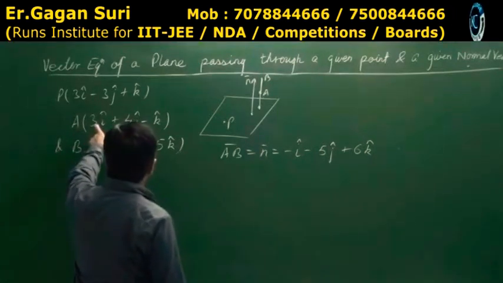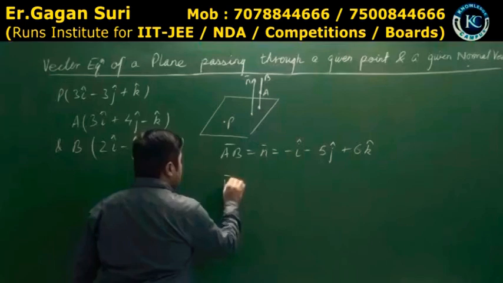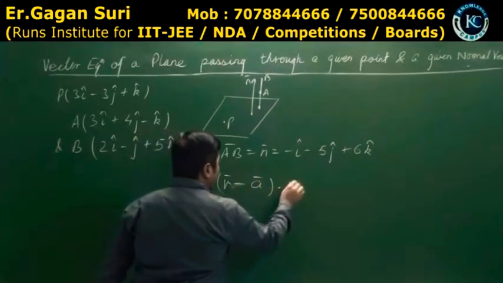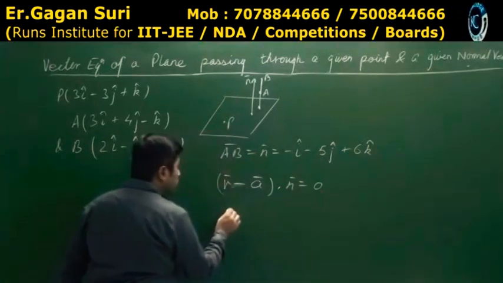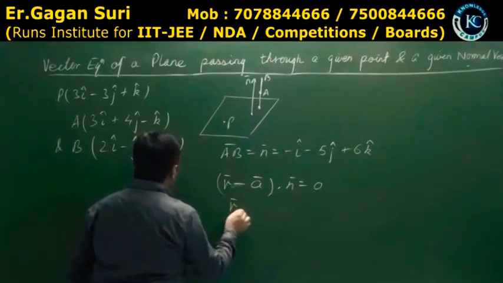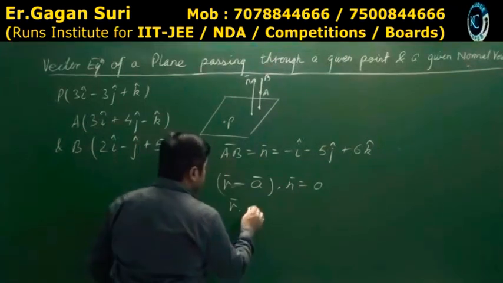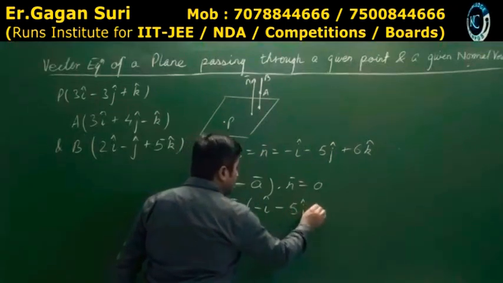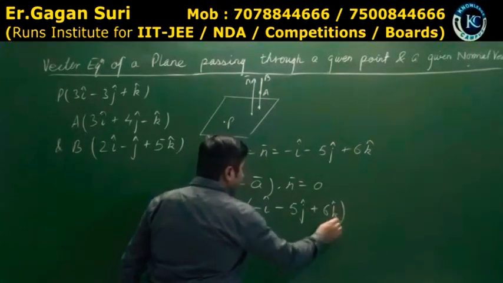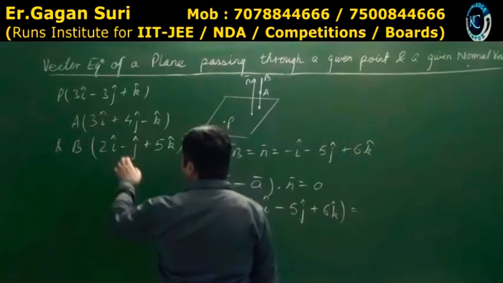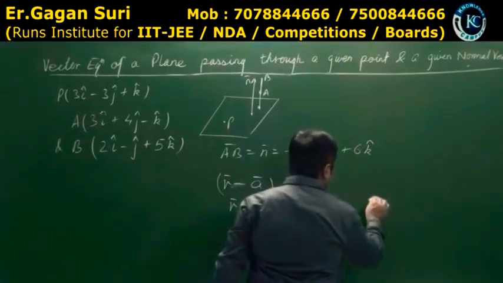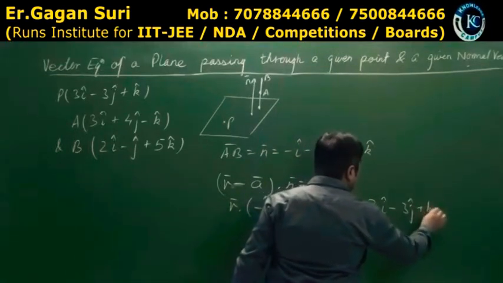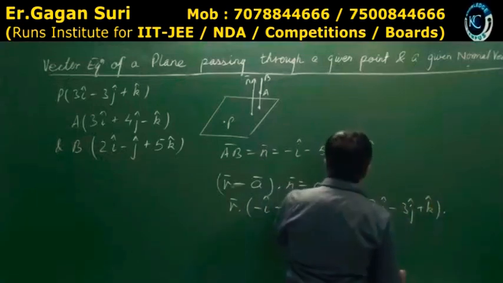Now, and this is point A. So I'll say R minus A dot N is equal to 0. Or you can say R dot N. It is what? This vector, minus i minus 5j plus 6k is equal to A dot n. What is A? At this point, so 3i minus 3j plus k and dot n is what?